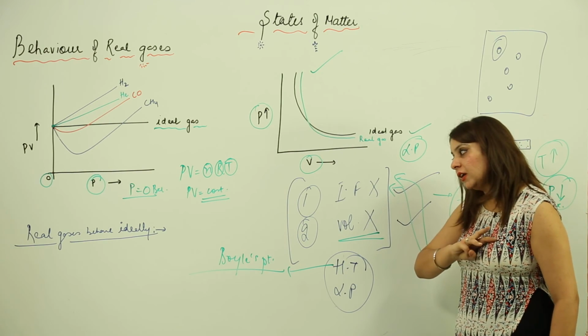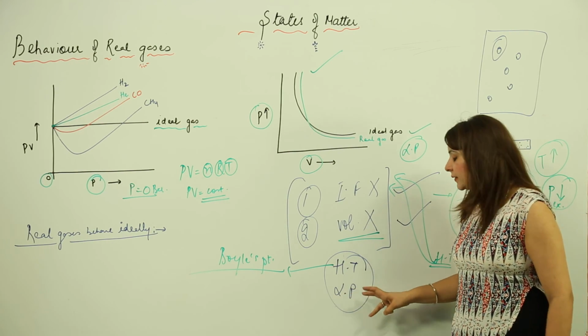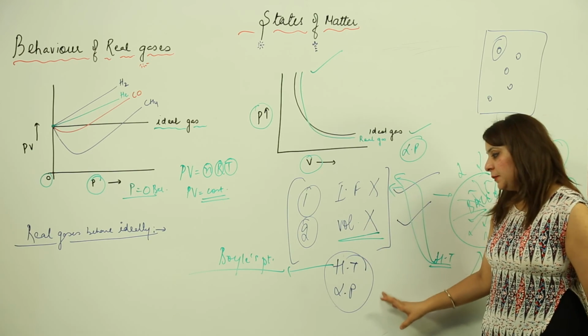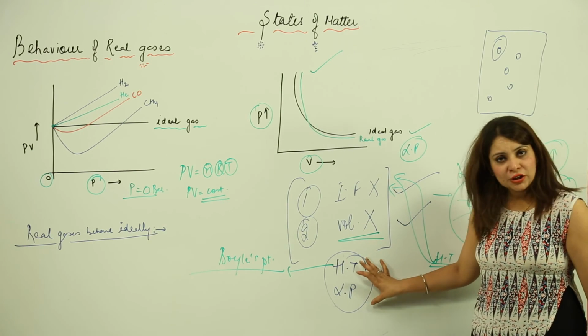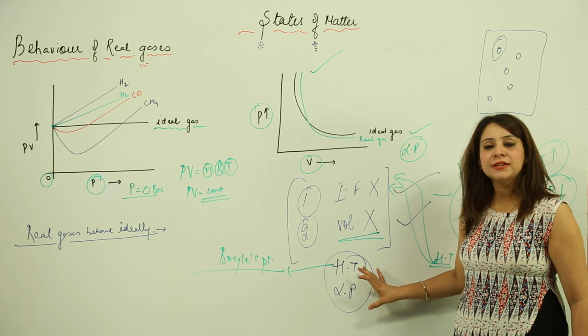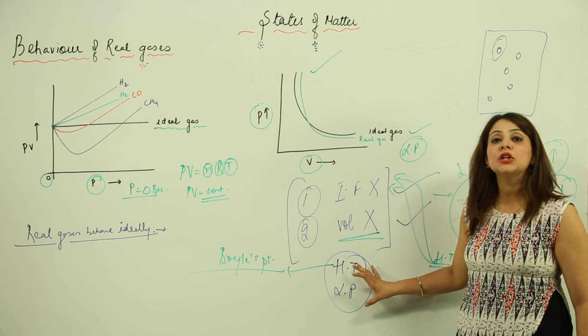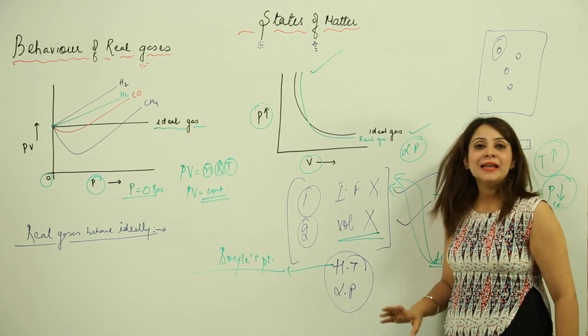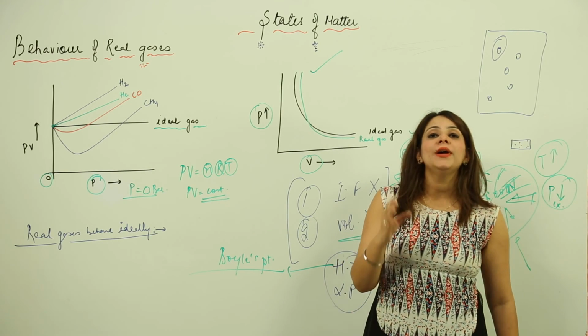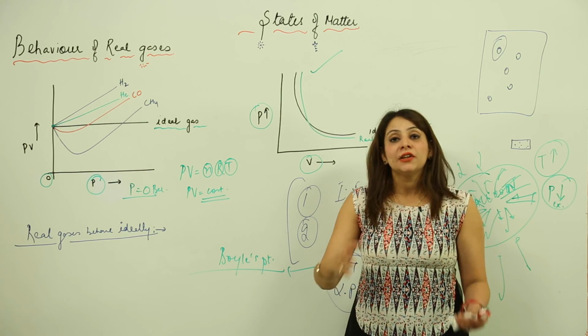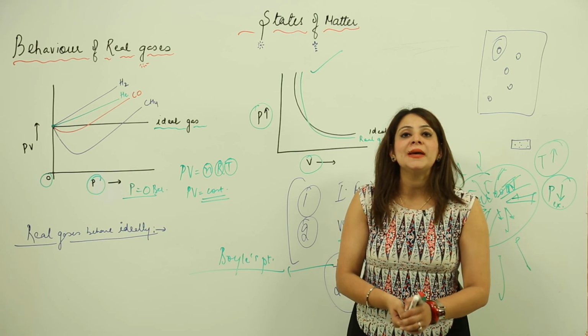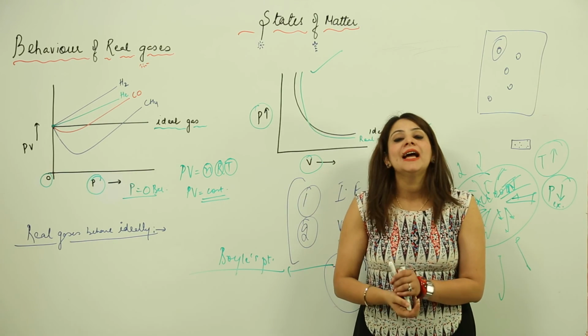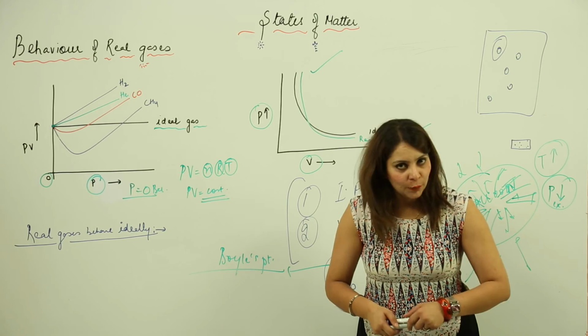Third, they behave ideally at high temperature and low pressure. Fourth, this temperature range is different for different gases, so it depends upon the nature of the gas. Last is that the temperature at which the real gas is going to behave ideally is a specific temperature, called Boyle's point or Boyle's temperature.